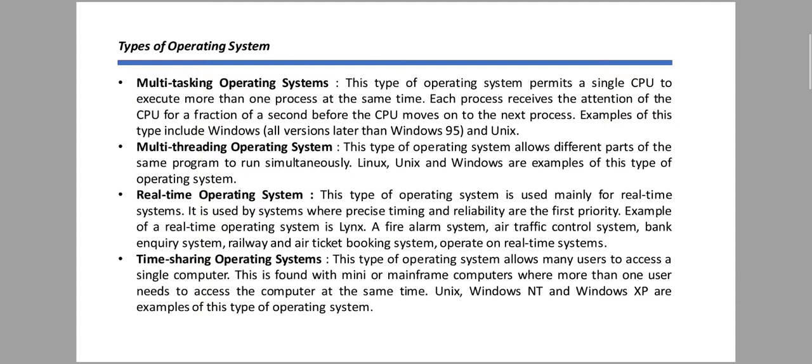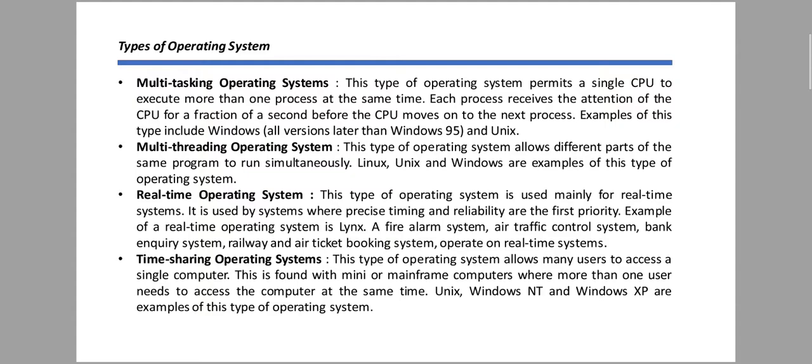Multitasking means we can easily do different types of work at the same time. That's why it is called multitasking operating system. Examples are all later versions of Windows, Windows 95 and Unix.